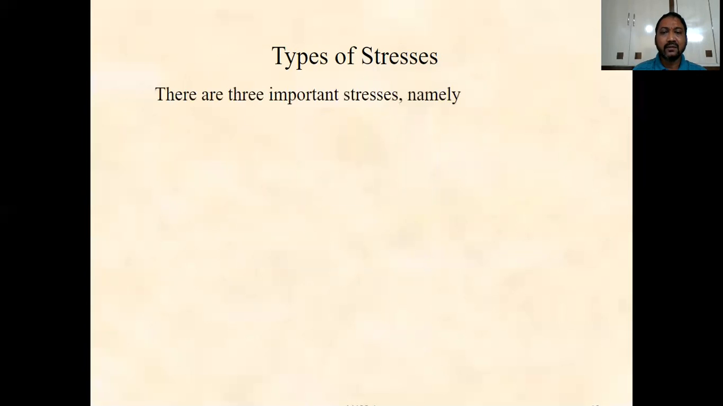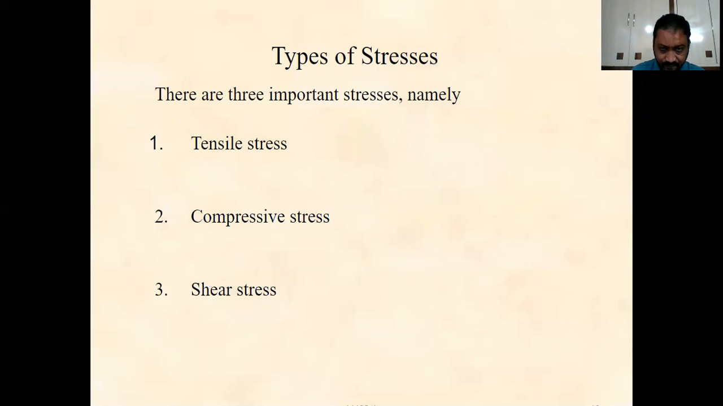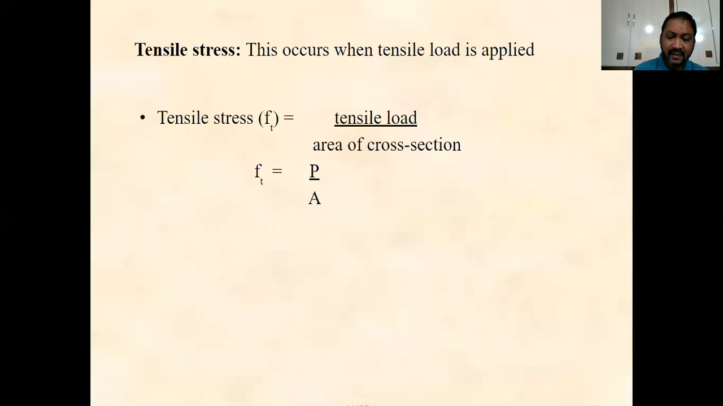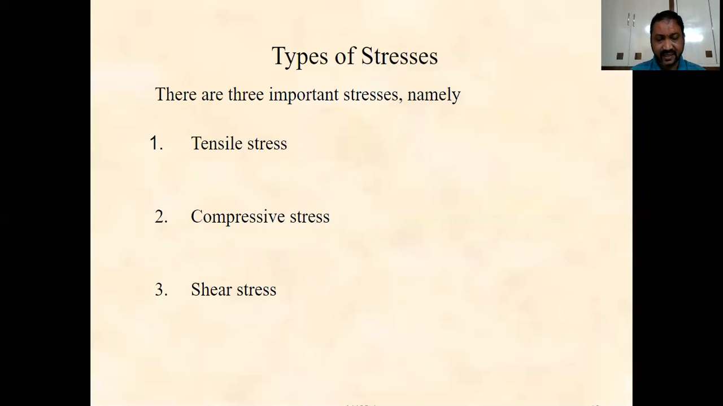Now, coming to the stresses. As we classified the forces, the stresses are also classified depending on the force. Depending on which kind of force acts, the stresses will be classified. We have three important stresses: the tensile stress, compressive stress, and shear stress.